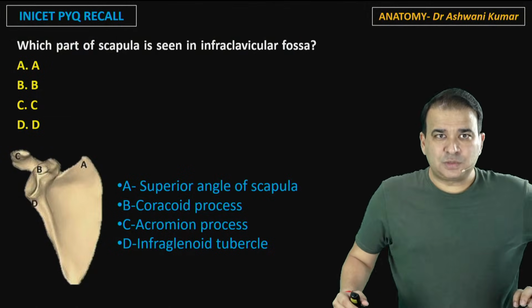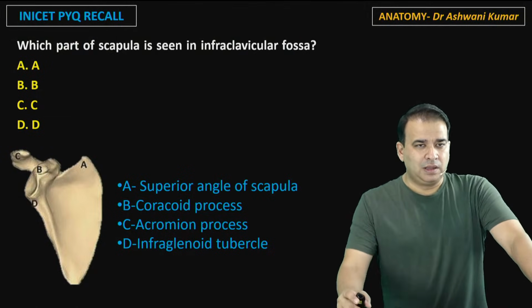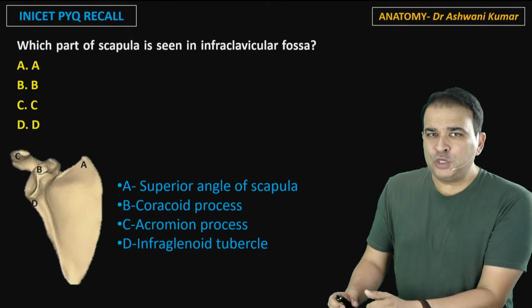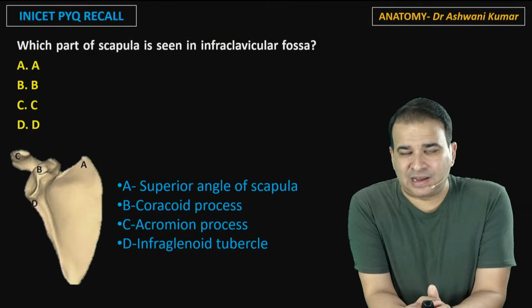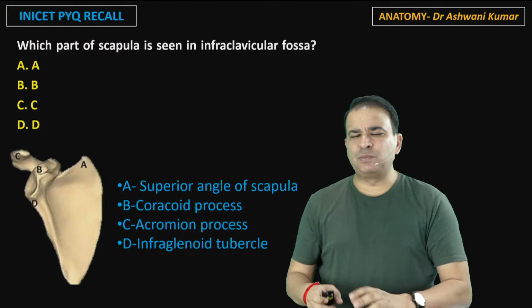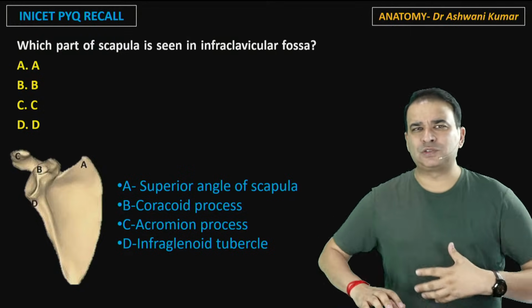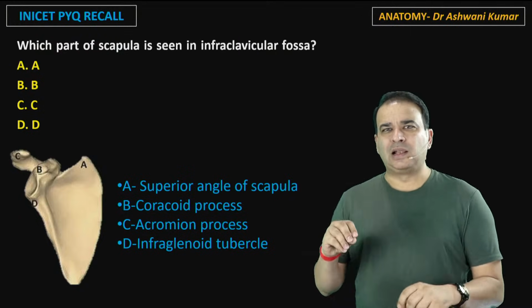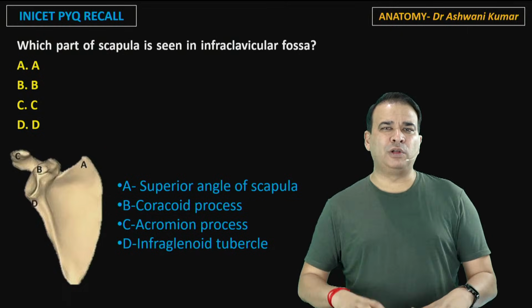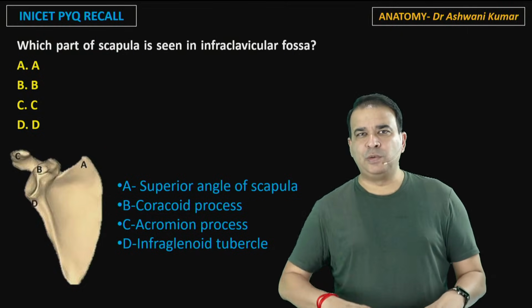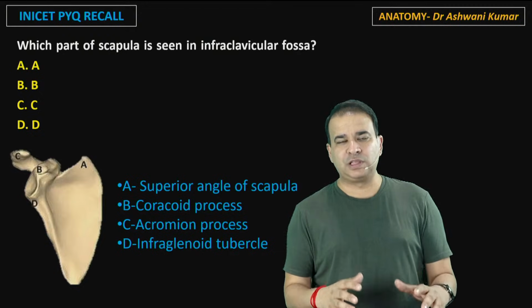Okay, next we have a couple of questions from the upper limb first. Now, which part of the scapula is seen in the infraclavicular fossa? They do ask some questions nowadays about the structure, about the palpation, a little about the surface anatomy. Just don't bother too much about it. Nothing out of the blue, nothing that you cannot guess or think of.